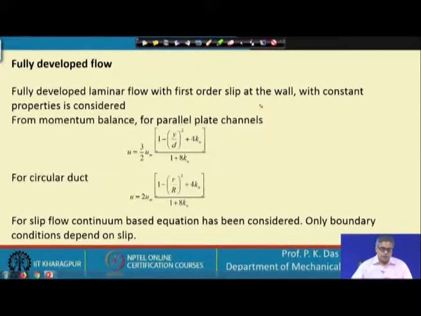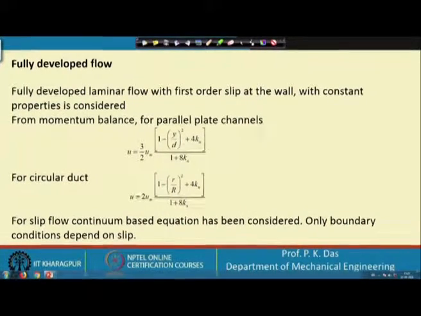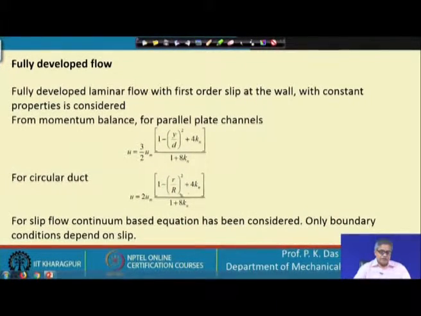Now, you see in this expression, if Knudsen number is equal to 0, then the flow is through a conventional channel, and it gives the expression which we derived earlier from the momentum equation for plain Poiseuille flow, or flow through parallel plates. Similarly, for a circular duct, we get the next equation.